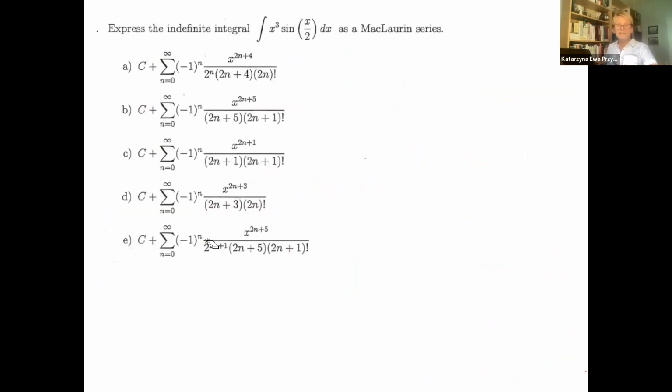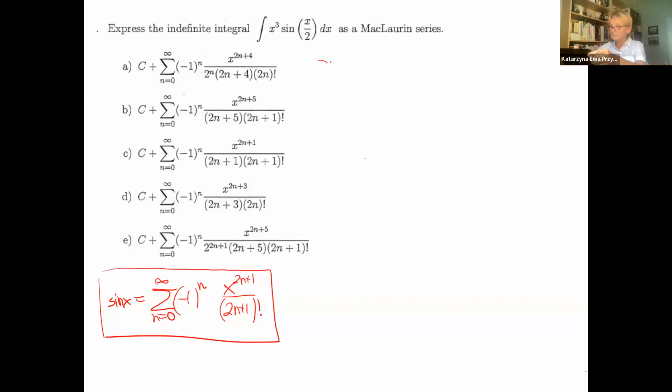Oh, something like this. We have to be able to integrate or differentiate, again with the formulas that are provided. Almost no new thing. We have to evaluate this indefinite integral as a power series, Maclaurin series. And we can see sine. We know the formula for sine of x, the power series representation, the Maclaurin one, because it's centered at 0, is -1 to the n, x to the power of 2n plus 1 over 2n plus 1 factorial. You have this formula provided.